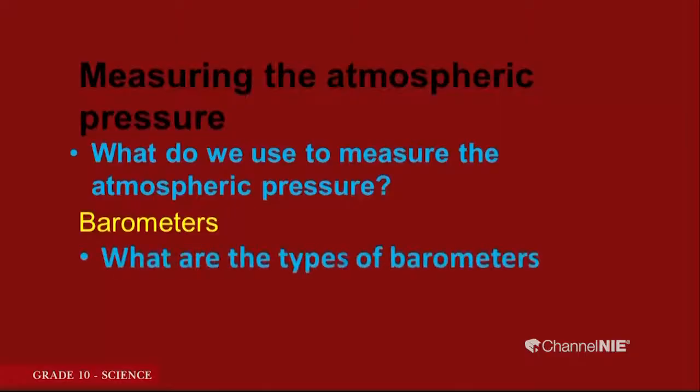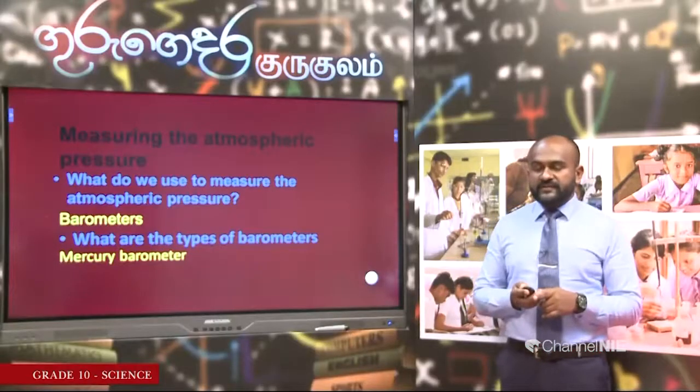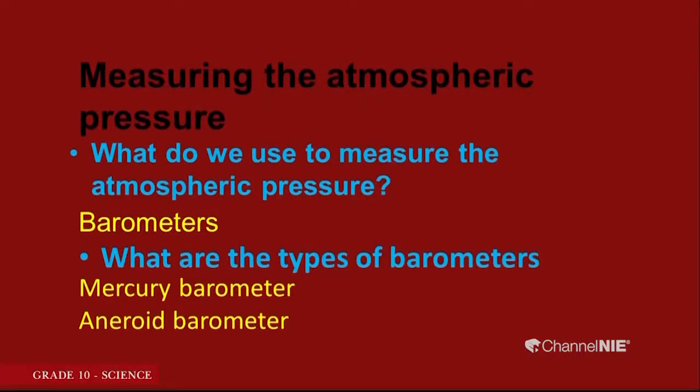Now, we are going to learn how to measure the atmospheric pressure, because measuring is important. Then we can get a better idea about the quantity that we talk about. To measure the atmospheric pressure, we use devices called barometers, and there are different types of barometers. You get mercury barometers and also aneroid barometers. These are the two types of barometers that we are going to study here. First, we talk about mercury barometers. Let us go to the next part of the lesson now.